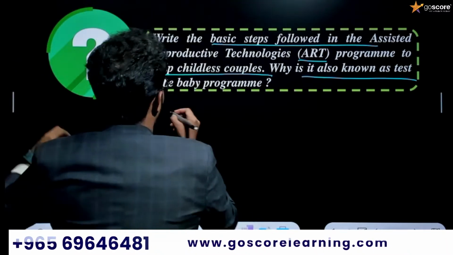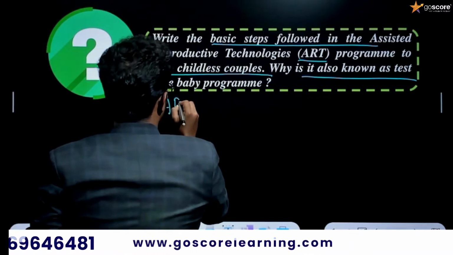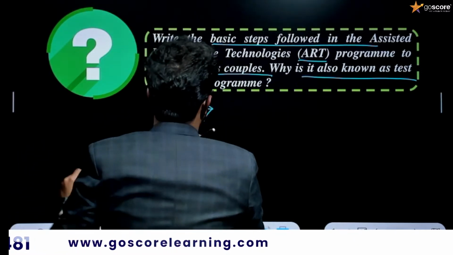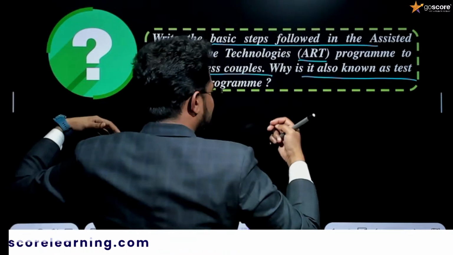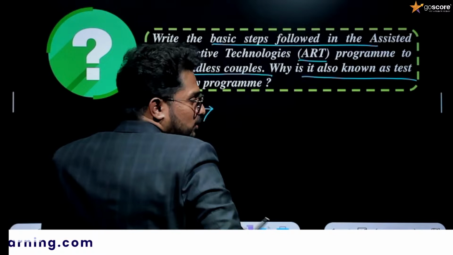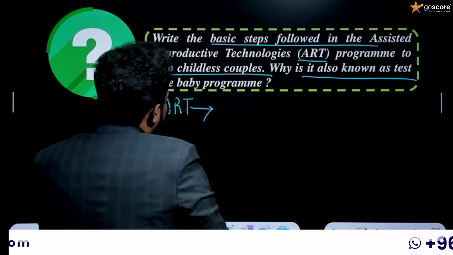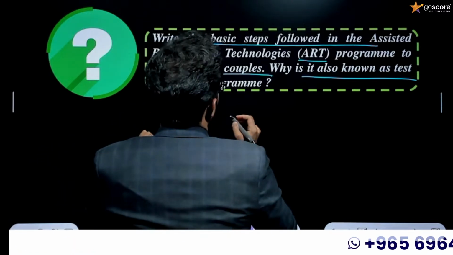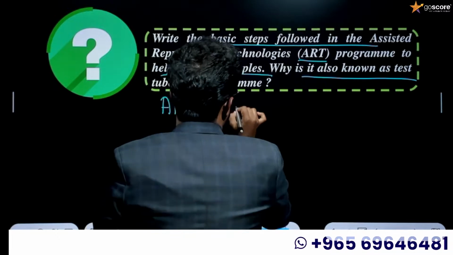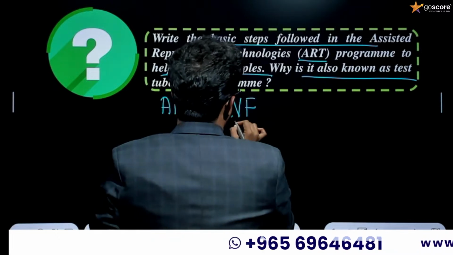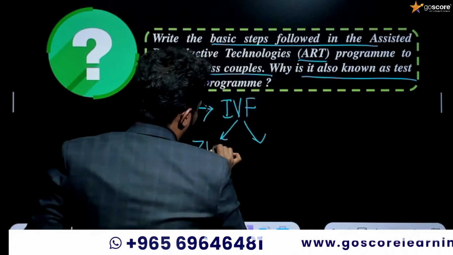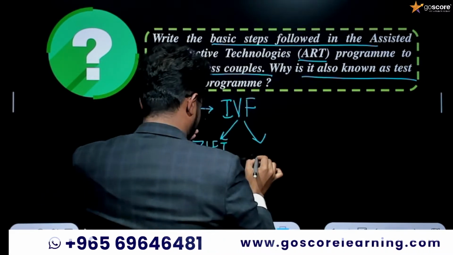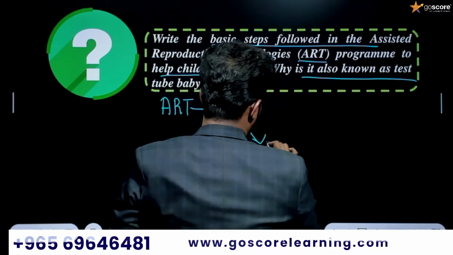ART, Assisted Reproductive Technology, is a technology to assist infertile couples. It uses the IVF principle, in vitro fertilization. We already discussed zygote intrafallopian transfer as well as intrauterine transfer.